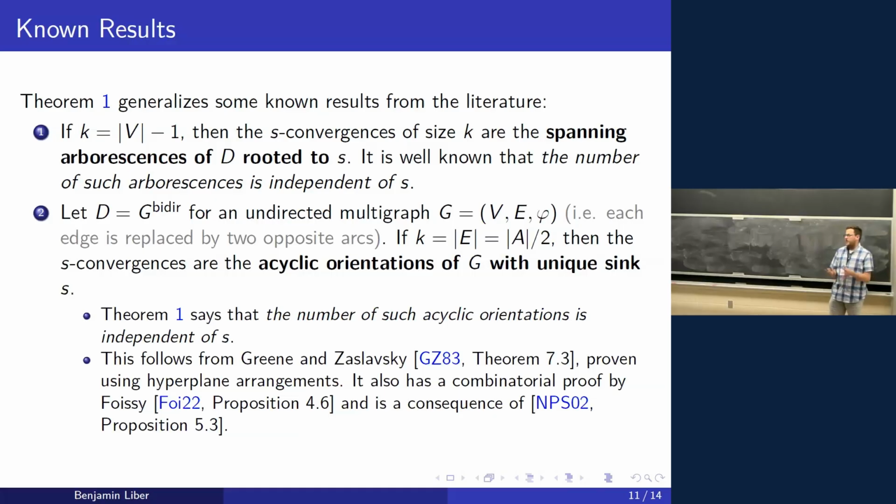Next, if we take an undirected multigraph, and for every edge we make two arcs, one going in each direction, and K is just the number of edges originally, then the S convergences can be described as the acyclic orientations of G with unique sink S. And our theorem again is saying this is independent of S. This has been proven using hyperplane arrangements and has other proofs. And so our result generalizes this result.